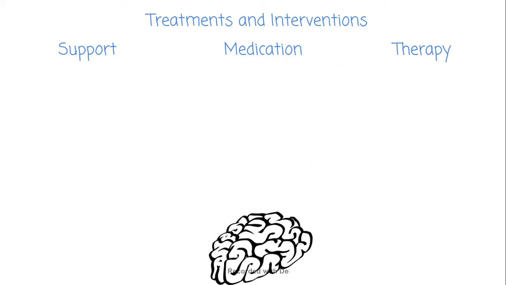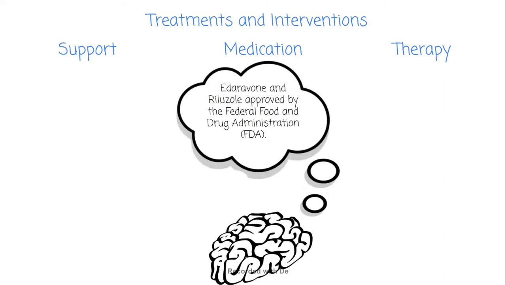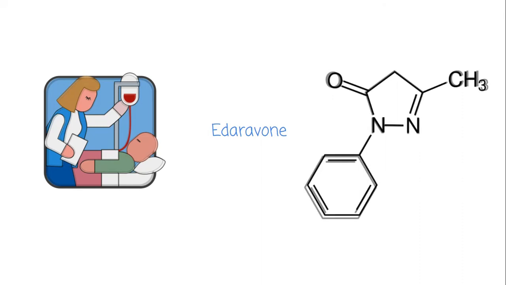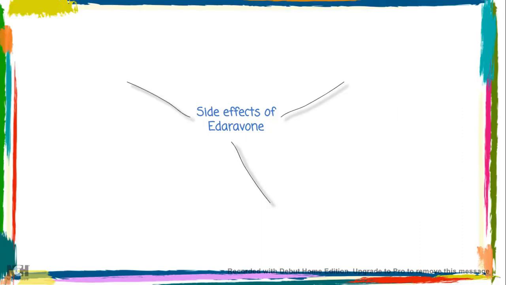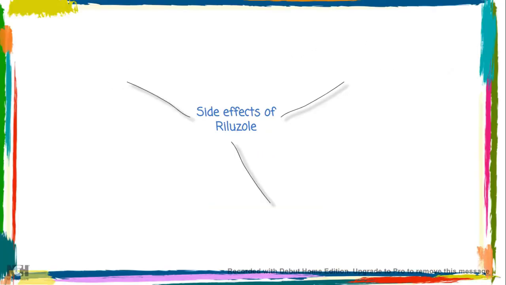Starting with medications, prescribed drugs riluzole and edaravone both have been approved by the United States Food and Drug Administration, or the FDA. Edaravone is a medication for ALS that is administered through IV and is an antioxidant that prevents damage to nerve cells from toxic substances. Some of its common side effects are bruising, unsteady walking, and headaches. Riluzole is taken orally and helps reduce damage to motor nerves by lowering the amount of glutamate in the body. Common side effects are gastric distress, dizziness, and bruising.